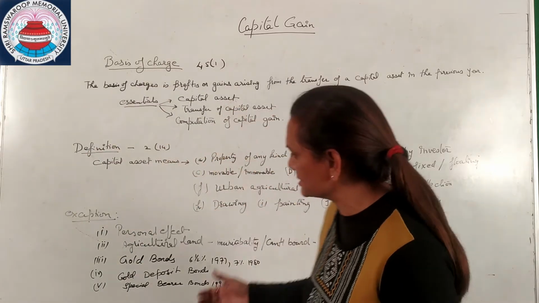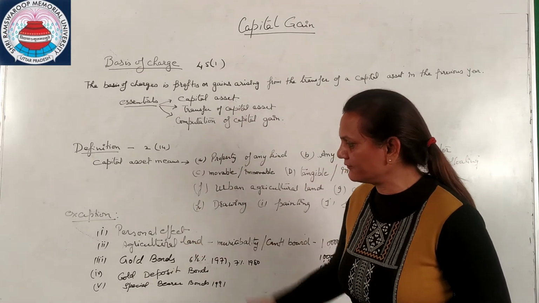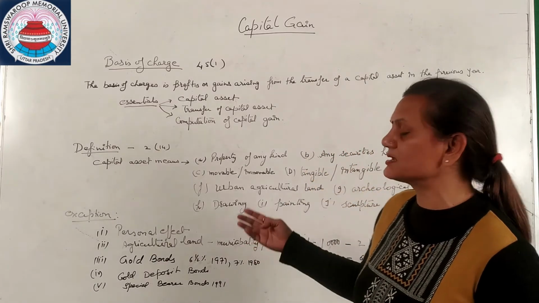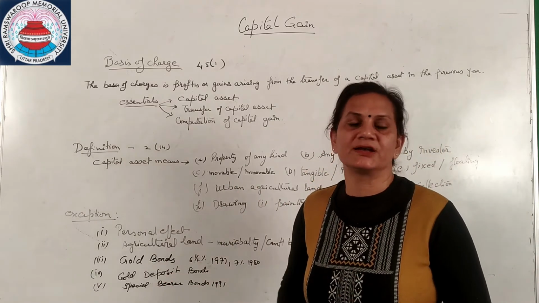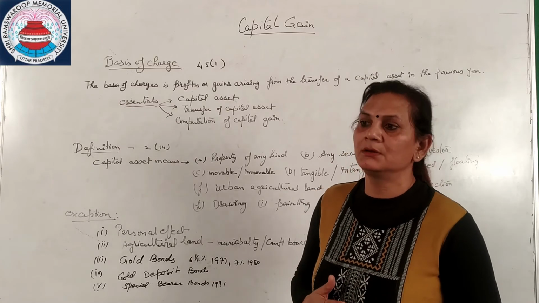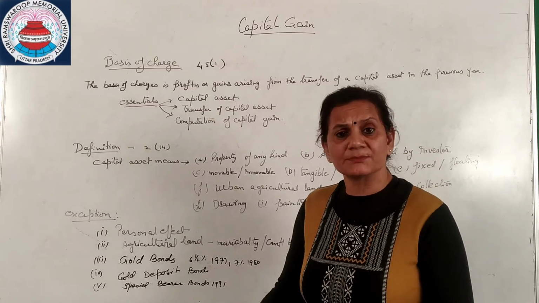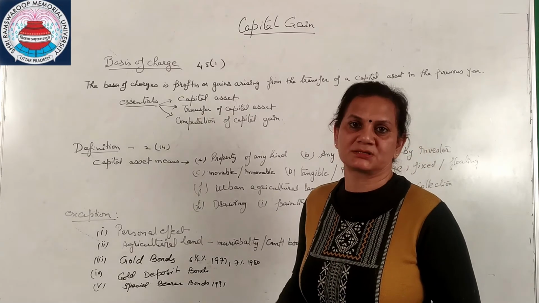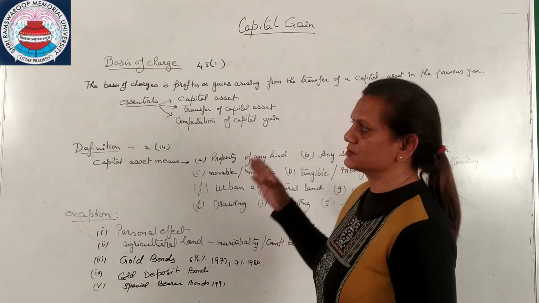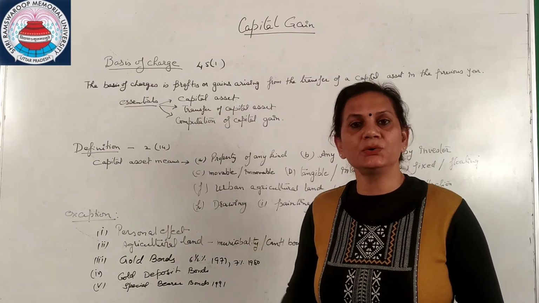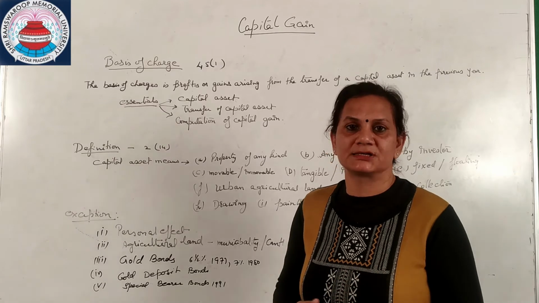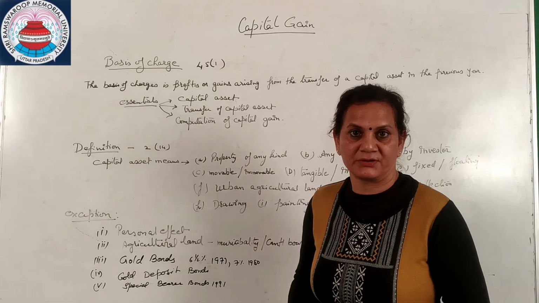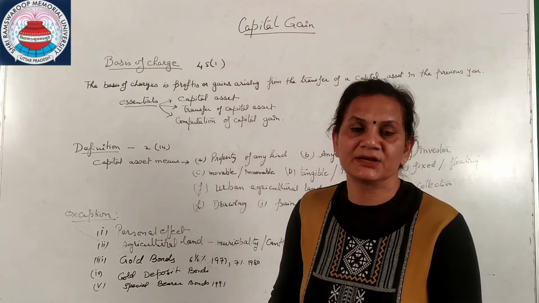Now we are going to discuss the exceptions, there are 5 types of exception which do not come under the capital gain. First is personal effects. Personal effects includes your personal apparel, your car, bed, sofa, furniture, which is excluded from this particular source of income, because when you use something, like I have purchased this kurta for 1000 rupees, but when I am going to sell it off, this is a used one, nobody will give me more than 200.